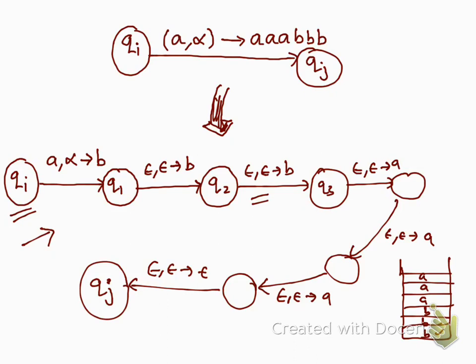So on Qi, as soon as we see an A on the input string and alpha on your stack top, we write a B and move to Q1. Now from Q1 we need not care about what is there on the input and there on the stack. We can just keep writing this B and go to Q2, keep writing. By the time I come to this state here, Q4, Q5, Q6, so at the time of Q6 I have written this entire string on the stack. Now without doing anything, so we have seen this kind of transition before. It means that you actually do nothing, it's just a state change. You do nothing to the input, do nothing to the stack, and just change your state to Qj.